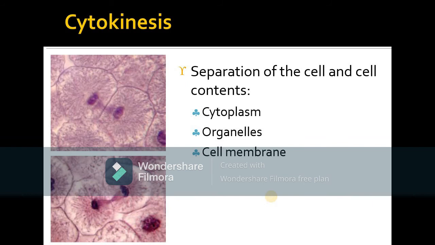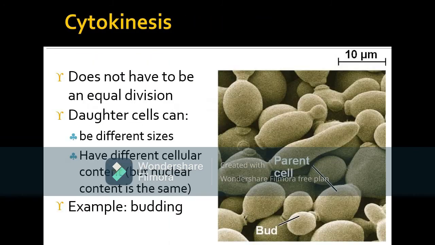What is cytokinesis? That is the separation of the cell and cell contents. It means the cytoplasm, organelles, cell membrane, everything is separating. You can see that it comes towards the different poles. Chromosomes are coming towards different sides. Nuclear envelopes appear and they are separating the two parts and making a new nucleus. This process is called cytokinesis.